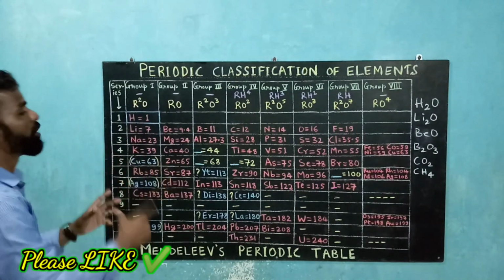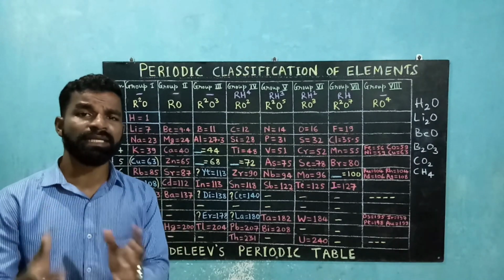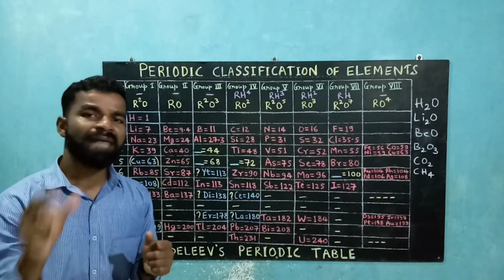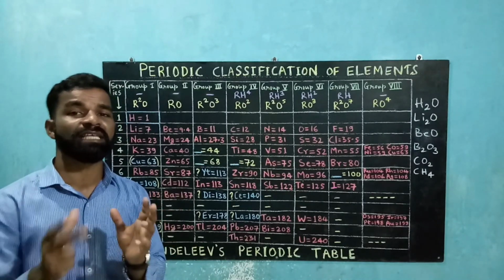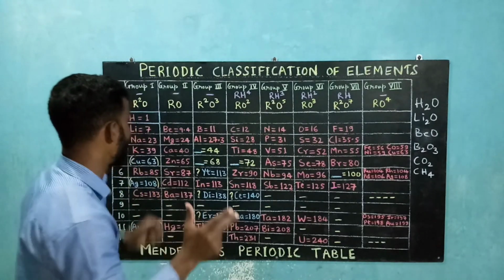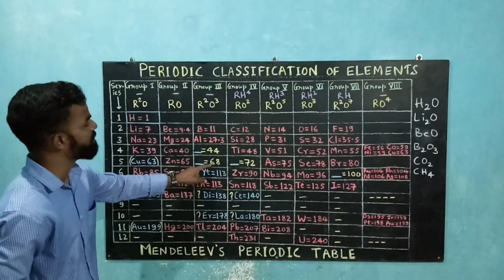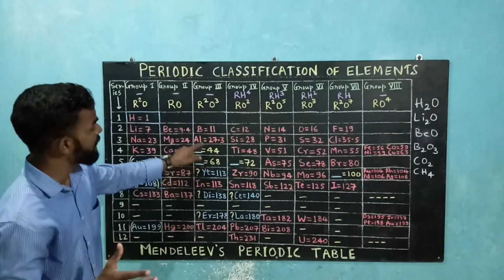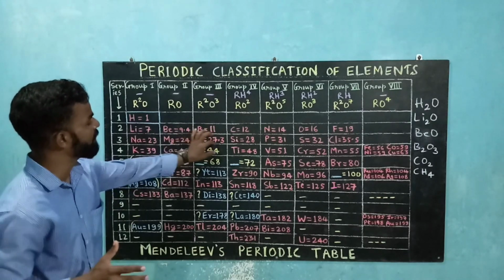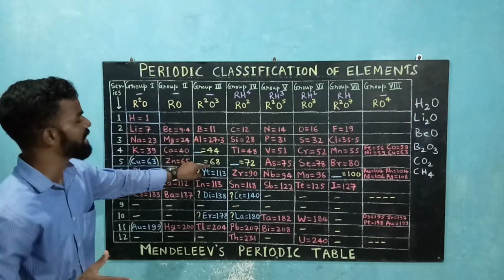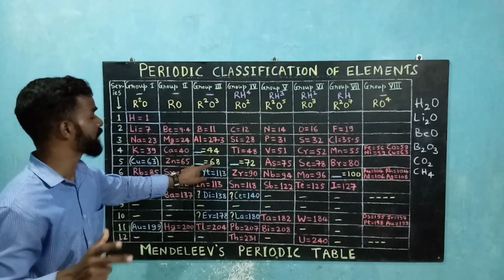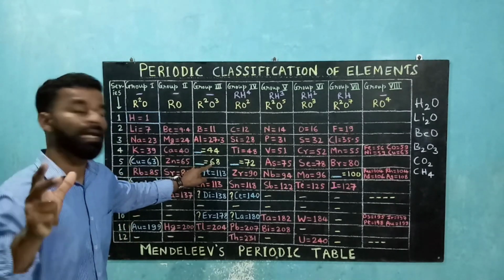Similarly, he kept many more vacant places for the unknown, undiscovered elements, and for some of the elements he predicted their mass number and matched their properties with some other element. So similarly, he gave this element with mass number 68 the name Eka aluminium, because leaving one place there is aluminium, and this element was matching in its properties with aluminium. So this element was given the name Eka aluminium.